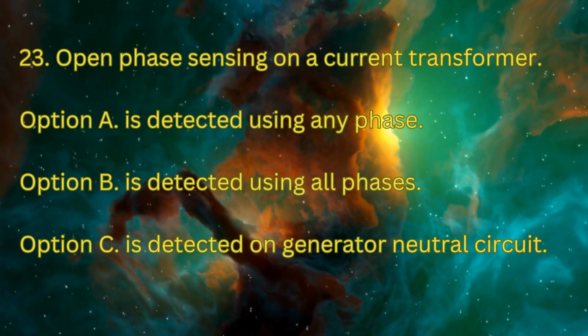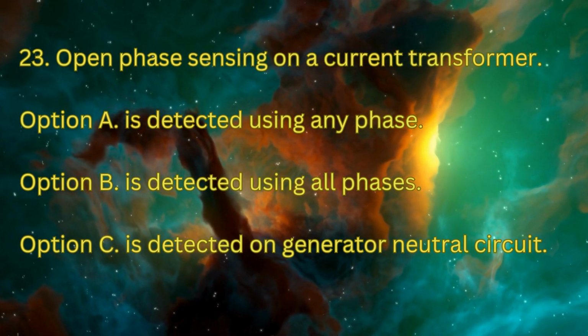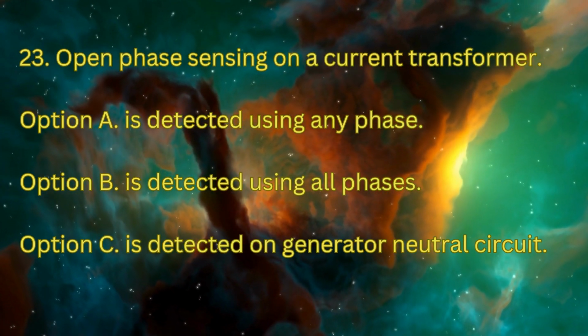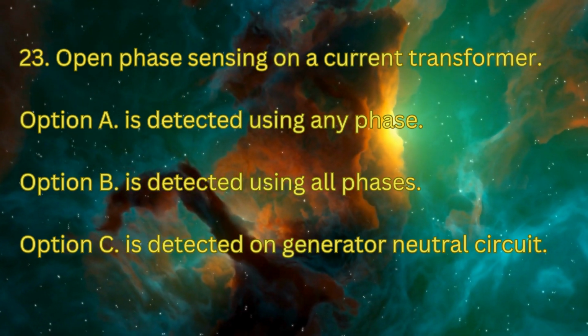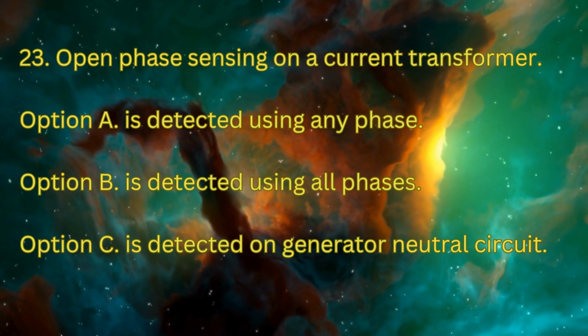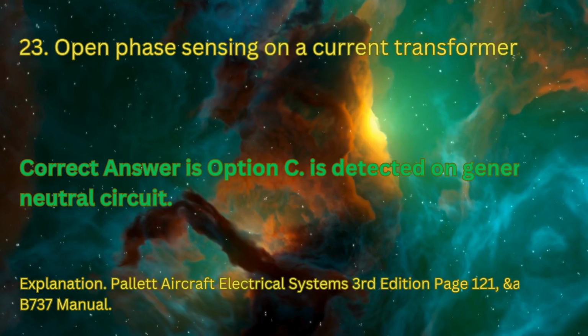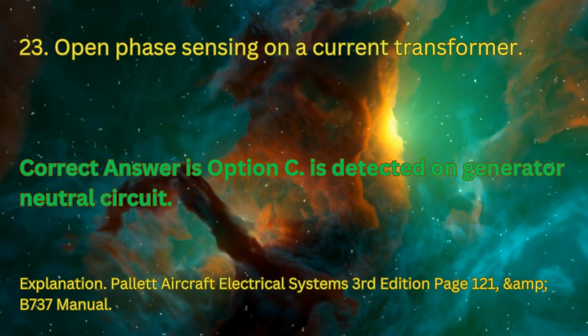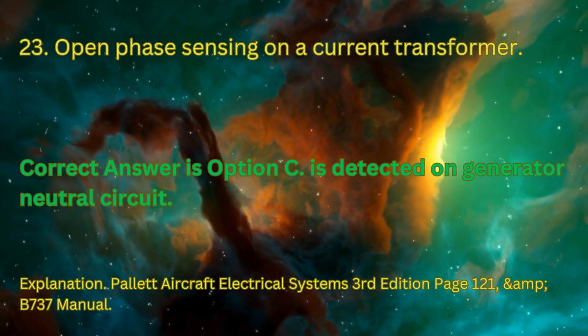Question number 23. Open phase sensing on a current transformer. Option A, is detected using any phase. Option B, is detected using all phases. Option C, is detected on generator neutral circuit. The correct answer is option C, is detected on generator neutral circuit.